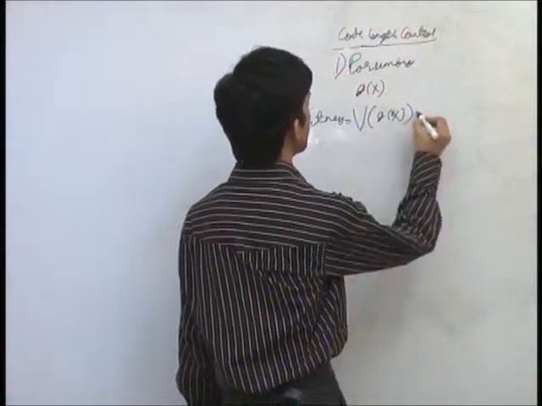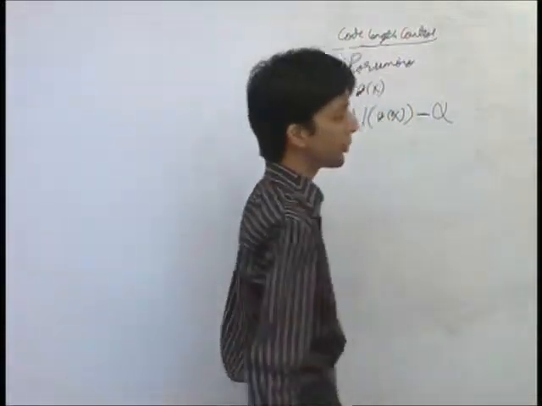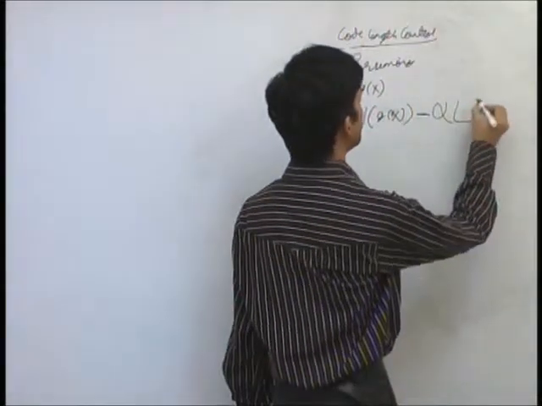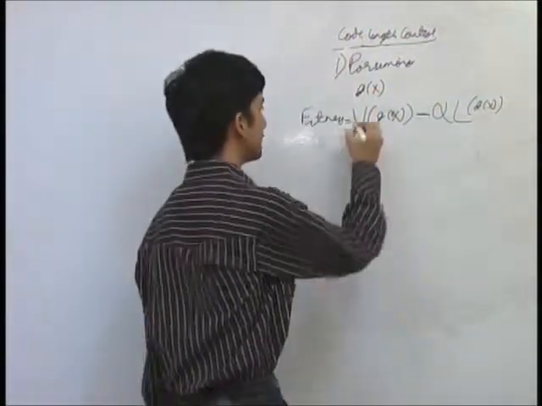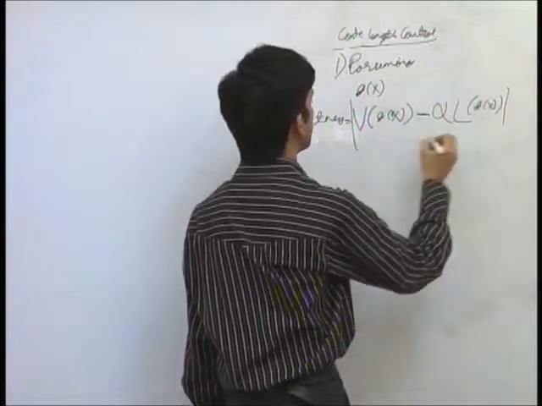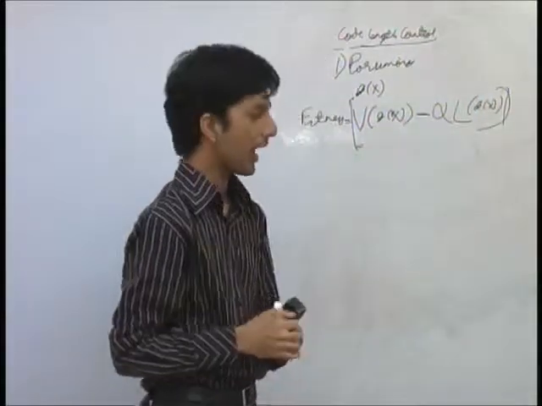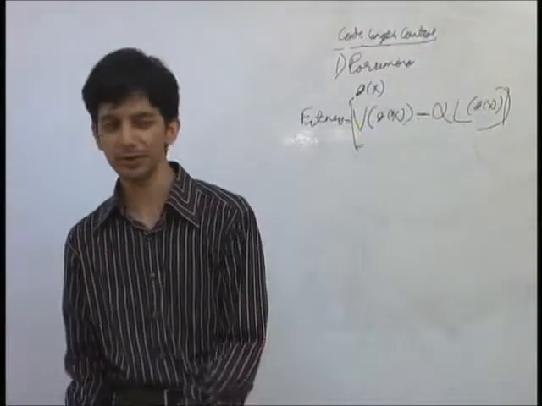But in this case, I decrease some amount of fitness that is directly proportional to the length of the code.